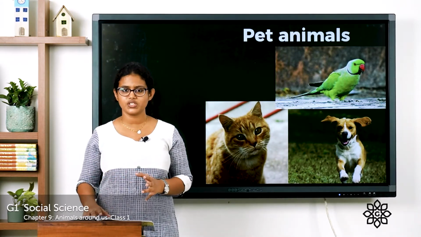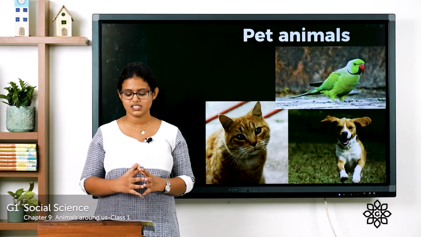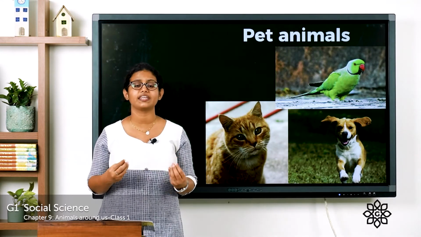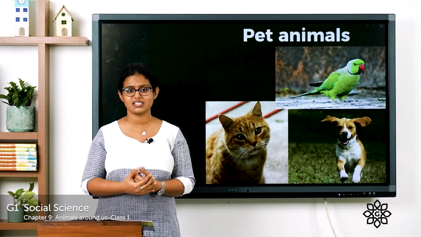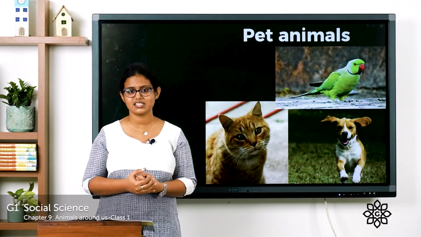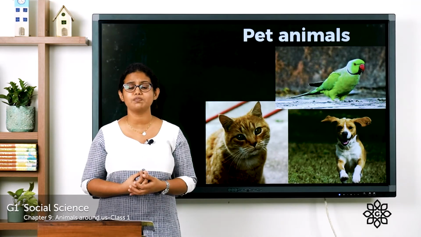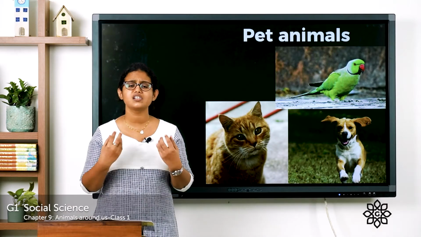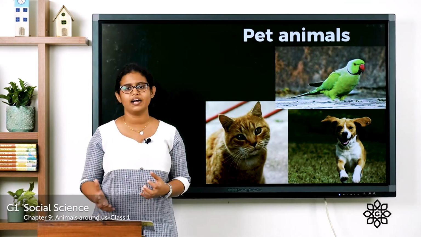In page number 53, it is given about birds and insects. So birds are animals. Even birds are animals that can fly. They fly with the help of their wings. They have feathers. Parrot, pigeon, sparrow, all these are examples for birds. Even insects. Insects are small animals. They are the smallest group of animals on earth.